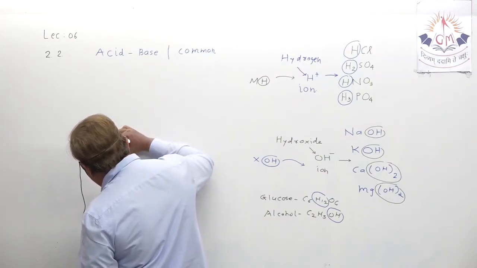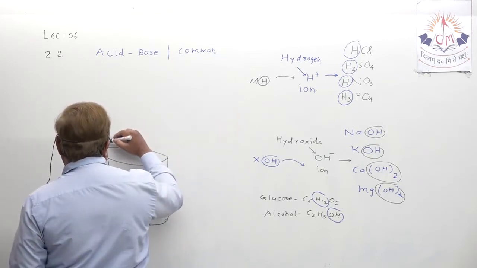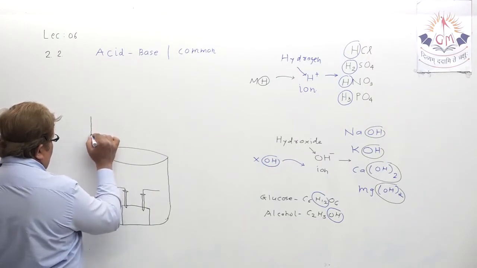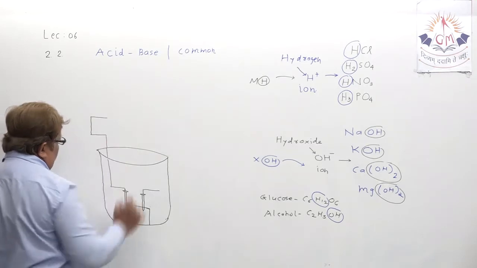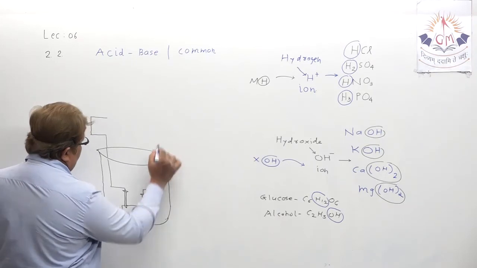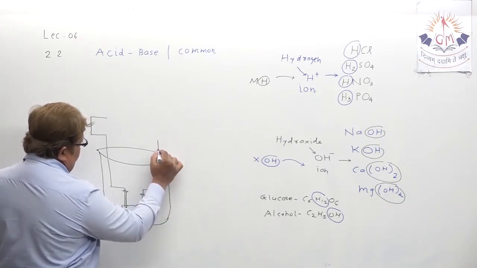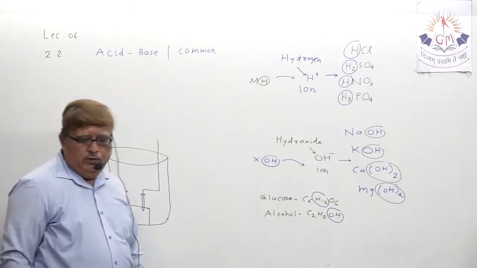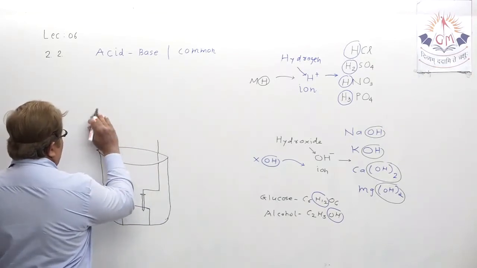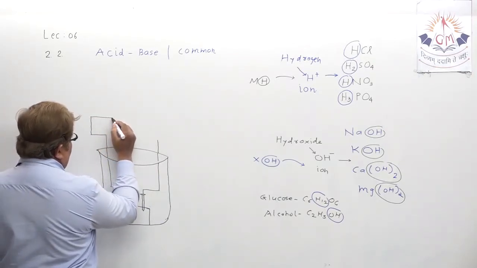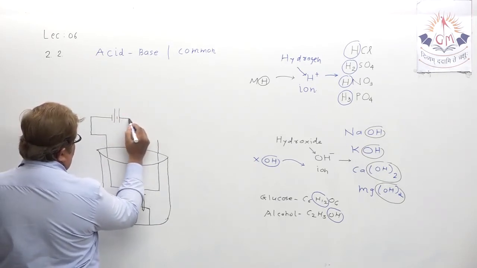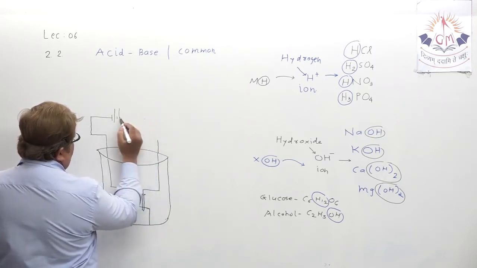Two nails are inserted in the rubber cork and then they are joined externally. Take an example this way. You have to join it this way, and from here also. And we are going to keep one bulb here, and here some small battery. Suppose the battery is here and here we keep one bulb.